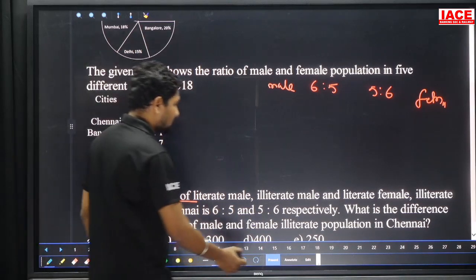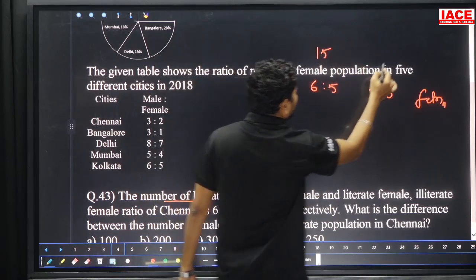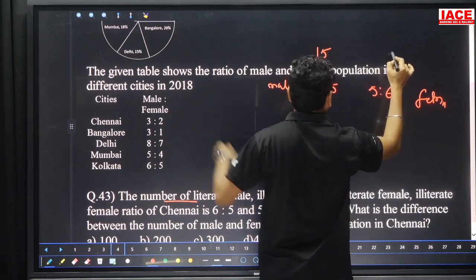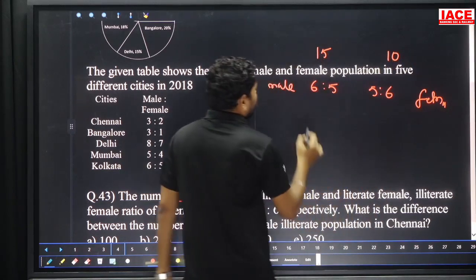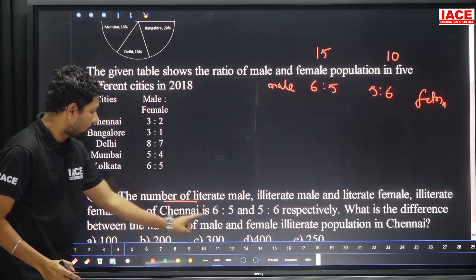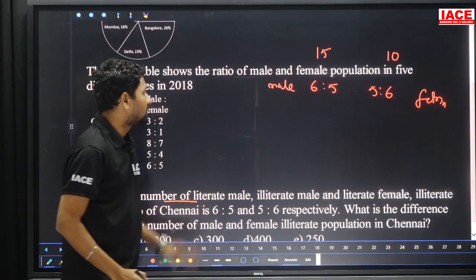It is 15%. 15% is required. Here is 15%, and here is how many percentage? Then 10%. Okay. Here is what we required. What is the question? What is the difference between the number of male and female illiterate population in Chennai? Illiterate population is required.